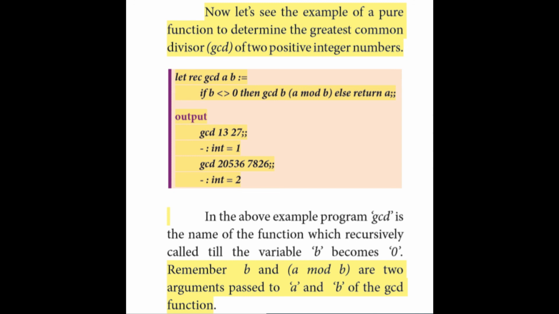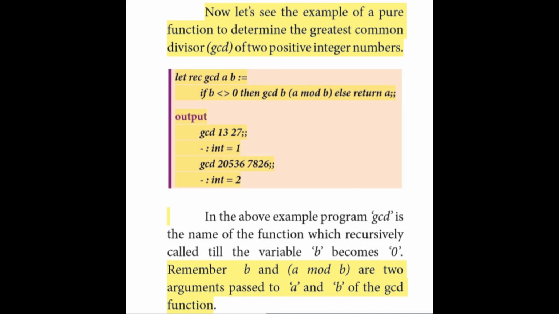This recursive function will be called repeatedly. When the condition becomes false, it will come to the return statement, the else part, return a. Here the output is given: gcd of 13 and 27. So the output is 1. 1 is the greatest common divisor here. Clear? So this is what is given in this paragraph.